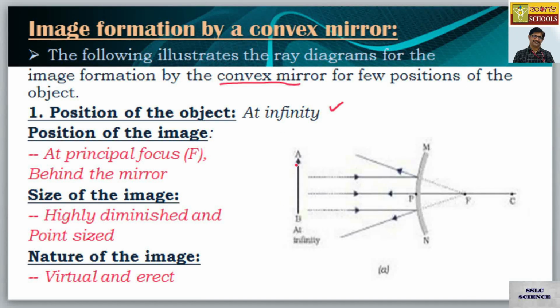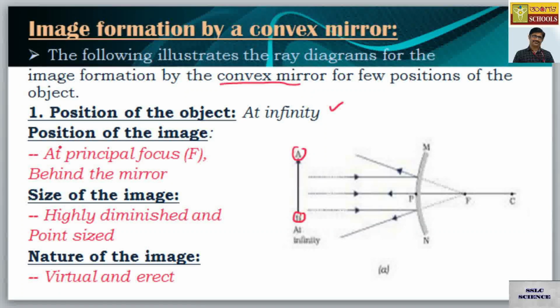Here the object A and B are kept at infinite point. As I said, infinity means it is beyond the experimental table. If you are keeping the object beyond the experimental table, that is considered as infinity.